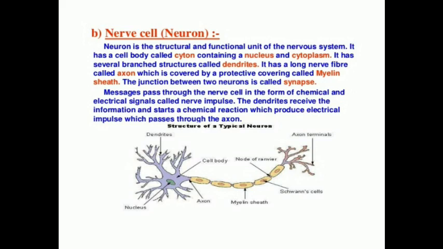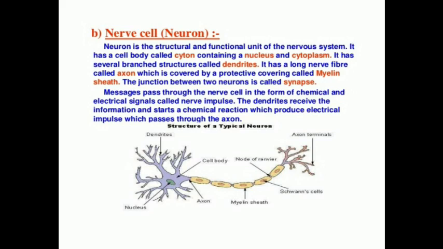The next is the axon. As you all know, the axon is a long fiber. Number 2, the cell membrane of the axon is called axolemma, followed by the cytoplasm of the axon, which is called axoplasm. Beyond that, you should know the axon has an insulating and protective sheath called the myelin sheath. This myelin sheath is made up of many individual cells called Schwann cells, with abundant fatty material.